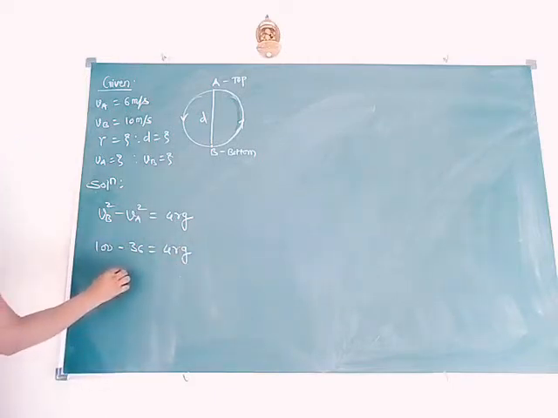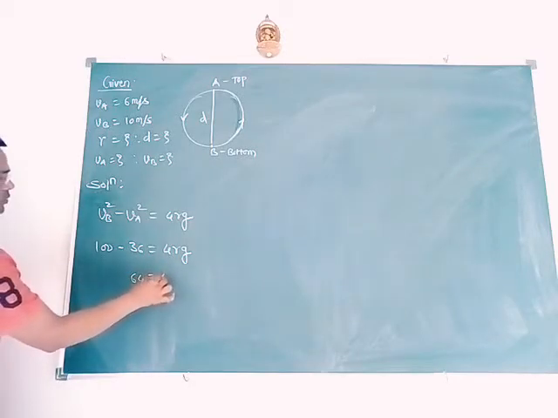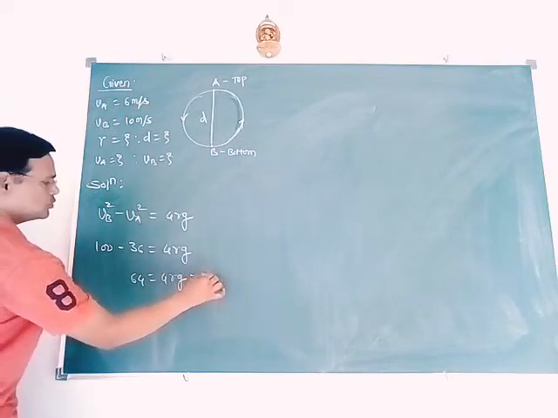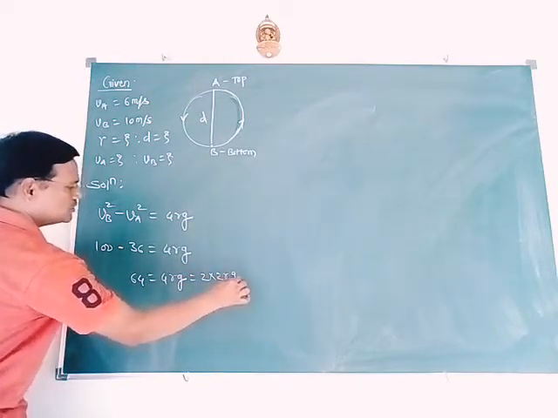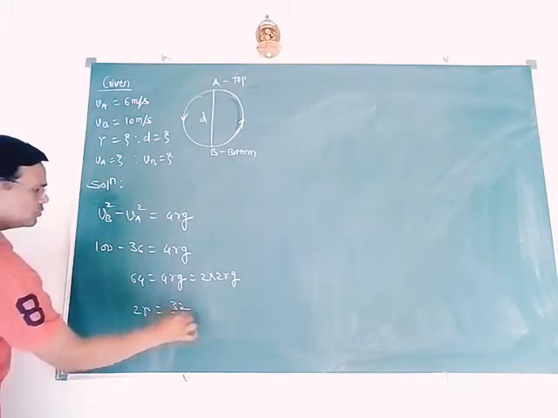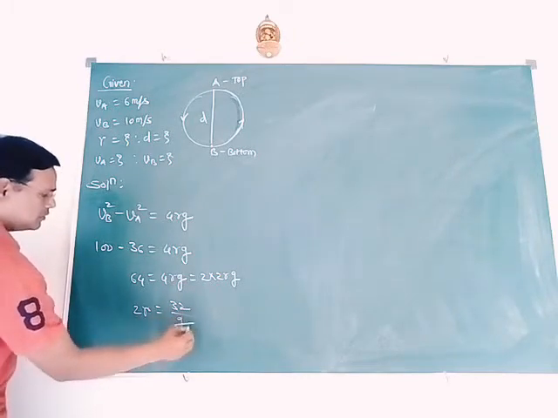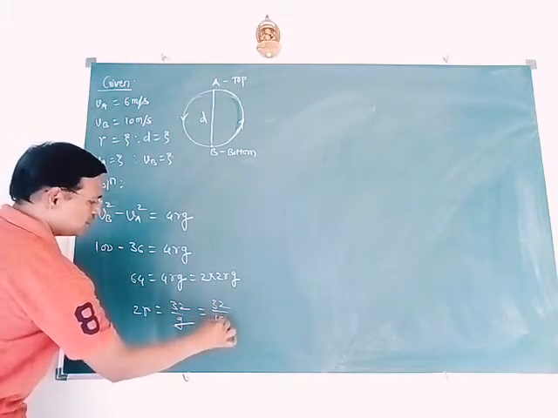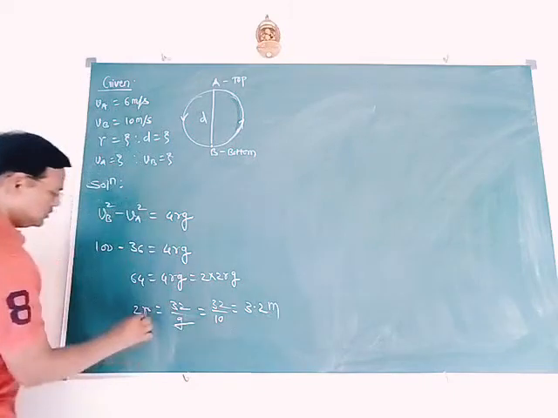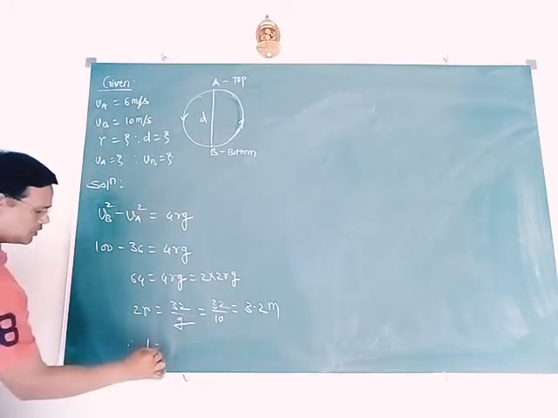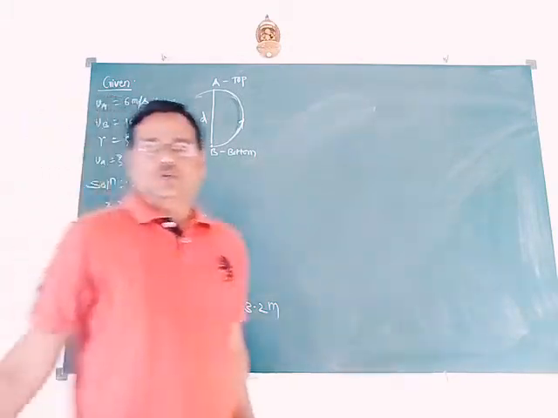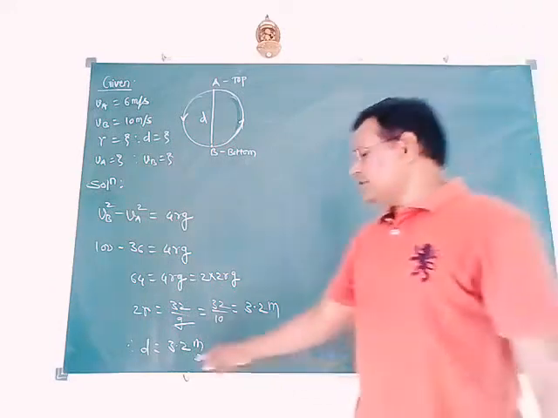So finally it is 64 equal to 4RG, and finally you can write this as 2 into 2RG. So 2R equal to 32 by G, means it is 32 by 10 equal to 3.2 meter. 2R equal to D. Therefore diameter equal to 3.2 meter. So these are the actual values, value of diameter.